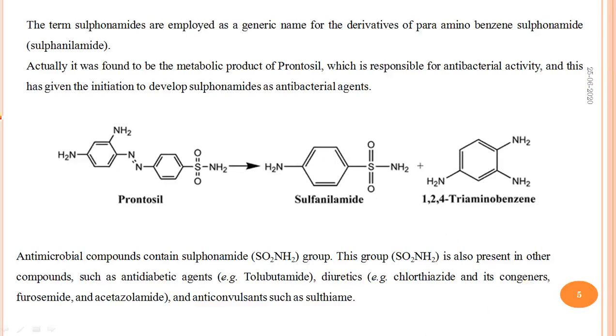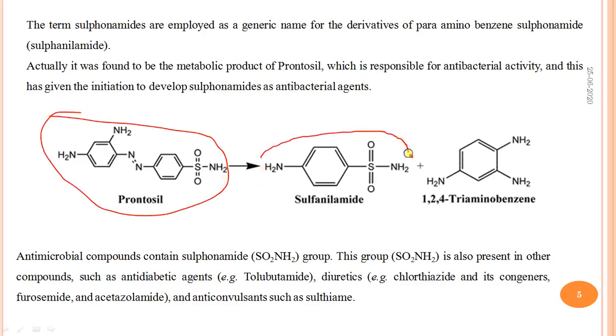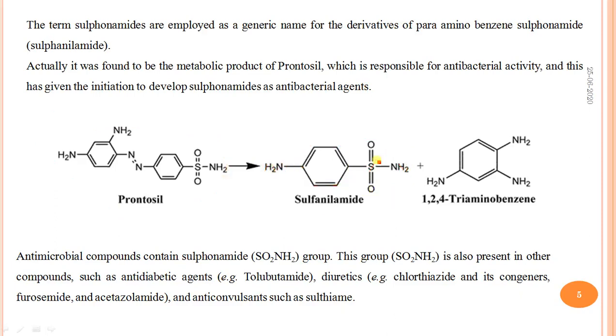Actually, it was found to be a metabolic product of prontosil. This is prontosil. After metabolism, it gives para-aminobenzene sulfonamide. This is para-amino, this is benzene, and this is sulfonamide. This is commonly known as sulfanilamide, plus the byproduct 1,2,4-triaminobenzene. This antimicrobial compound contains the sulfamido group.